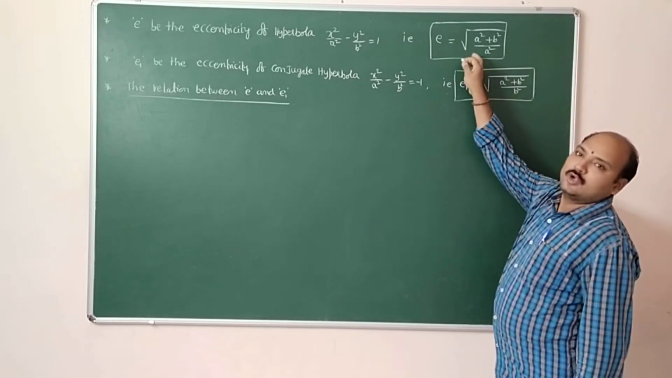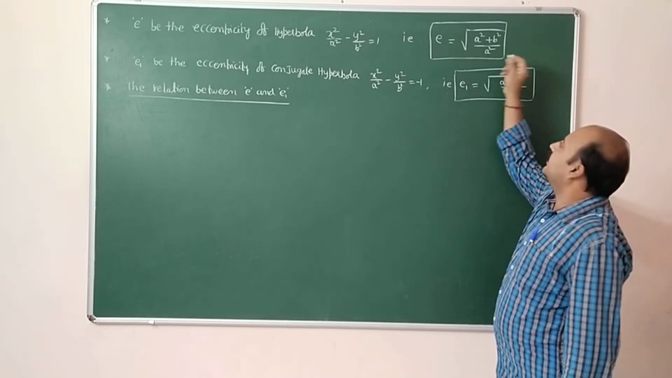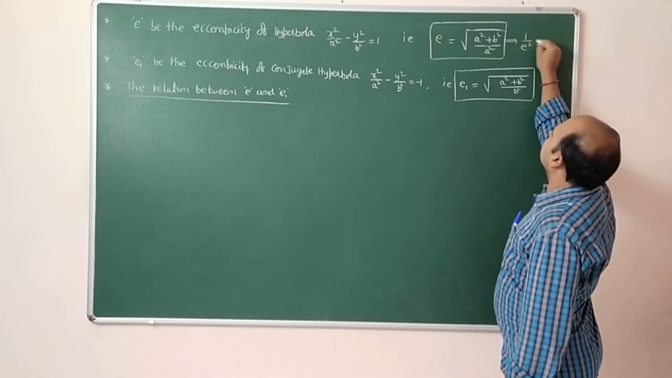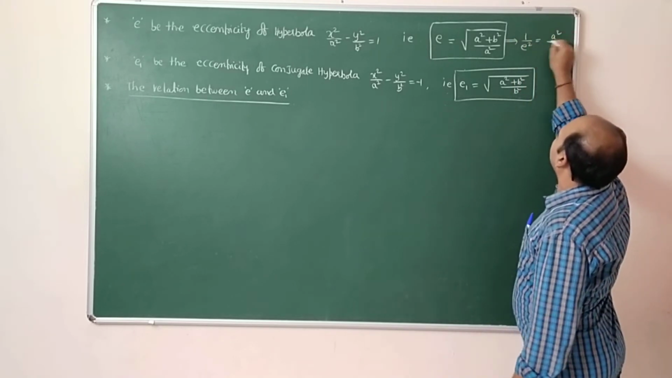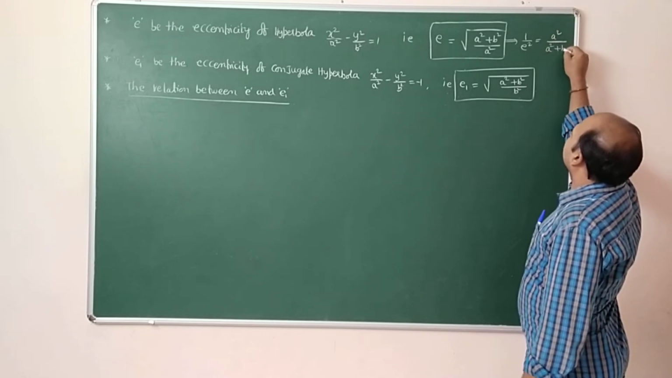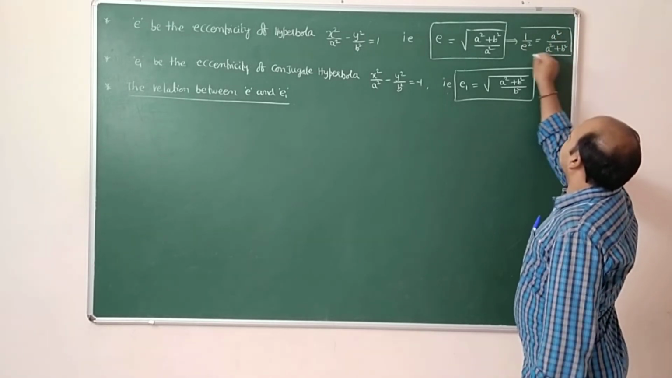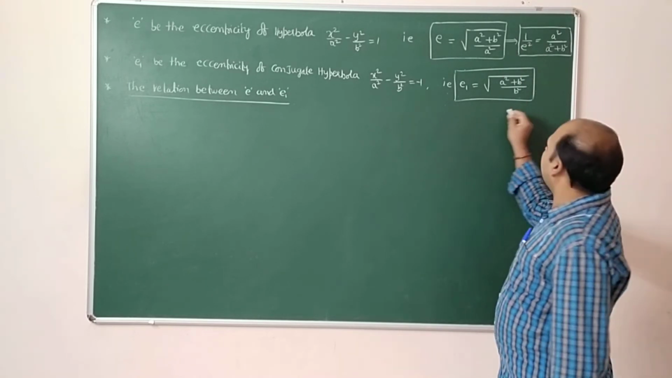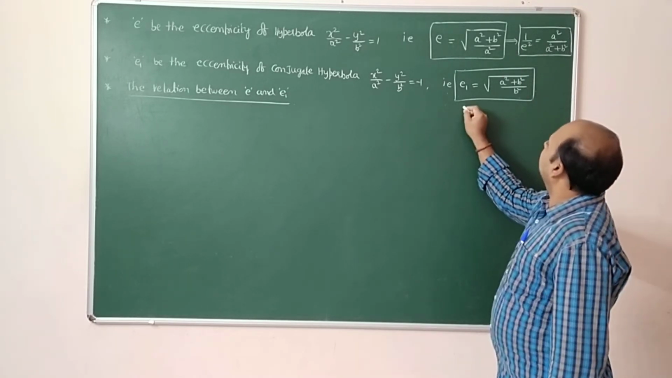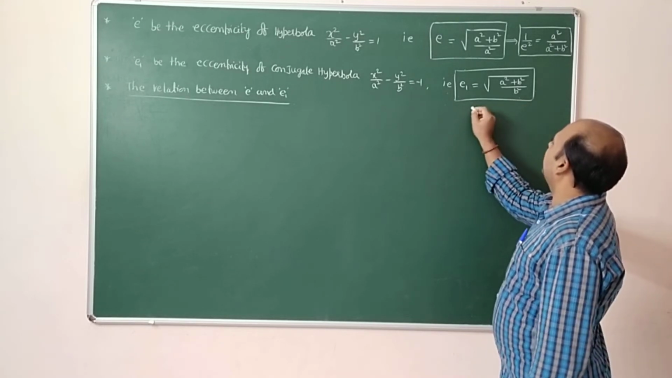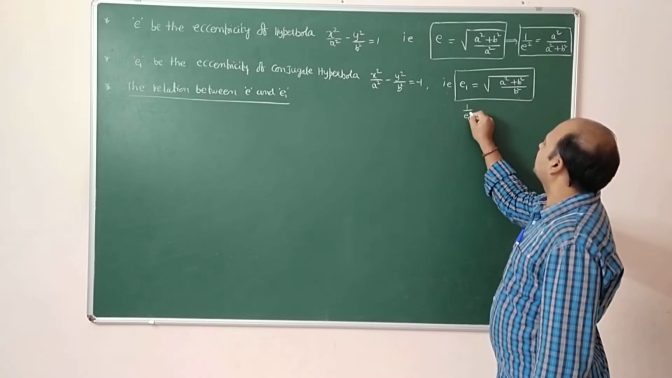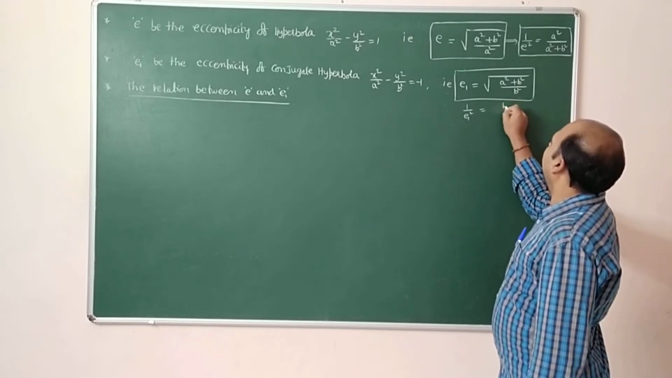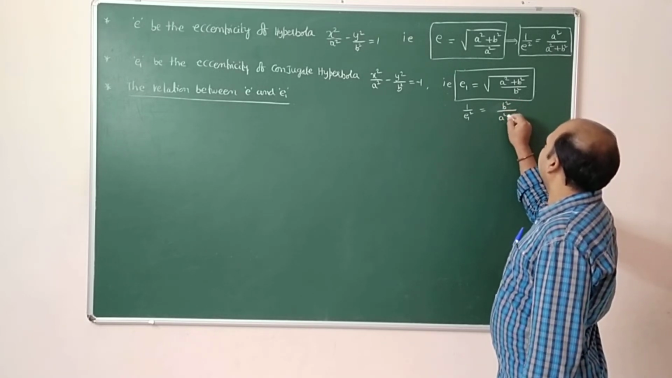Squaring on both sides and taking the reciprocal, 1 by e square is equal to a square by a square plus b square. Even here also, taking reciprocal and squaring on both sides, 1 by e1 square is equal to b square by a square plus b square.